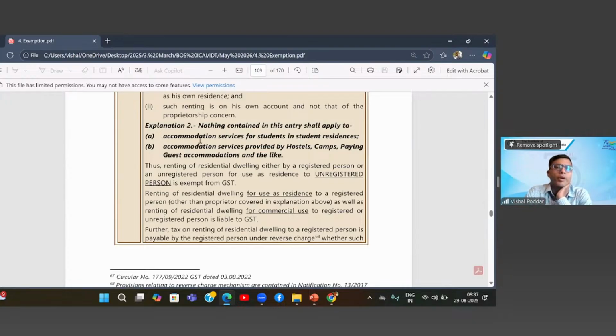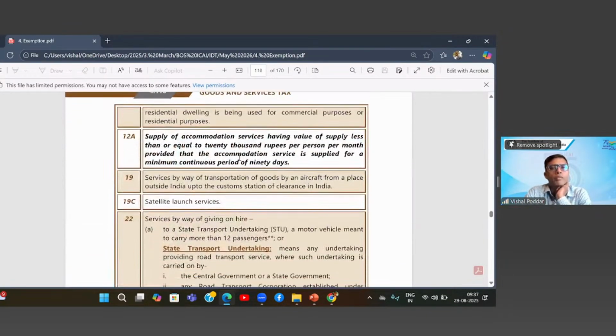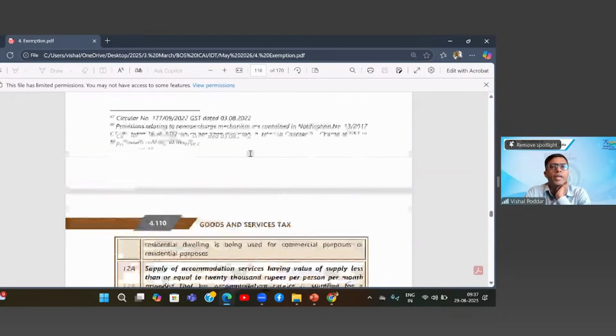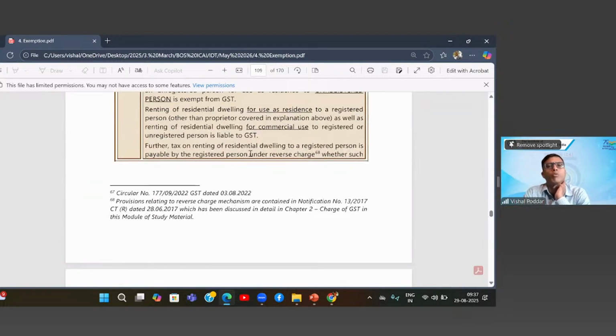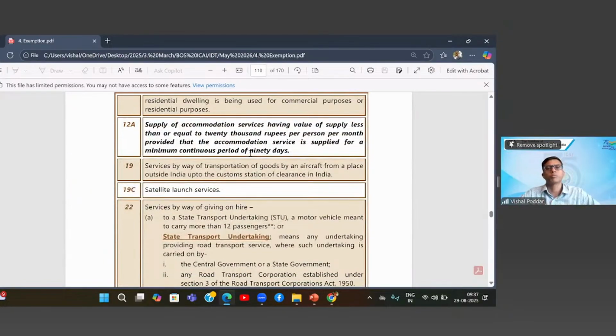And also where it may not be for students, it may be for working people, maybe for women, or it may be in the form of PG. All these have been removed from here. Why? Because now you have a separate entry for covering these. So now these are covered separately under 12A. Hence, they have been removed from here. Is this fine? Now, let us come to 12A.